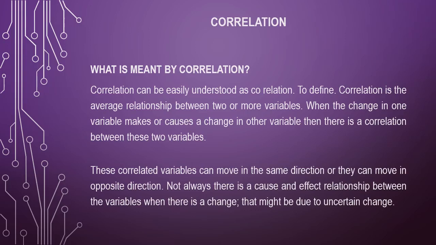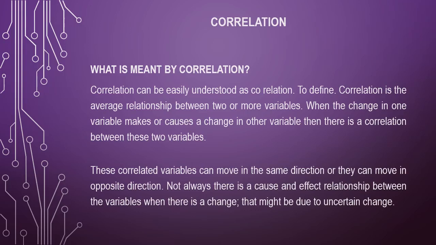To define it, correlation is the average relationship between two or more variables. When a change in one variable causes a change in another variable, then there is a correlation between these two variables. These correlated variables can move in the same direction or in opposite directions. Not always is there a cause and effect relationship between the variables.